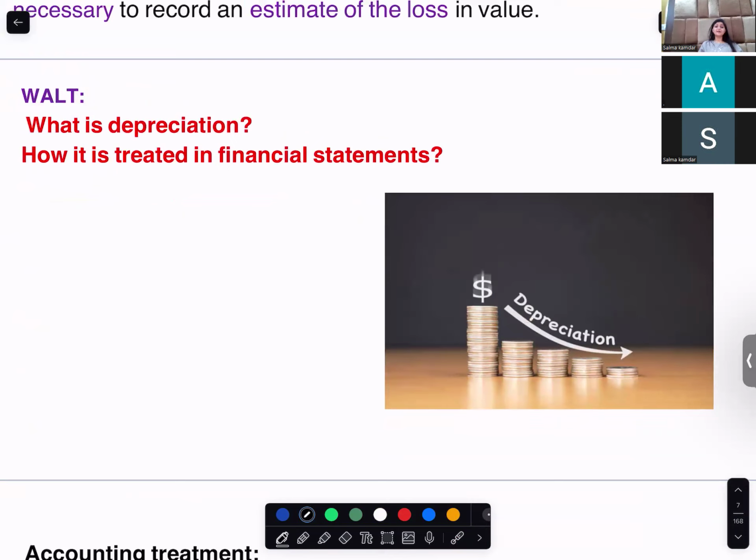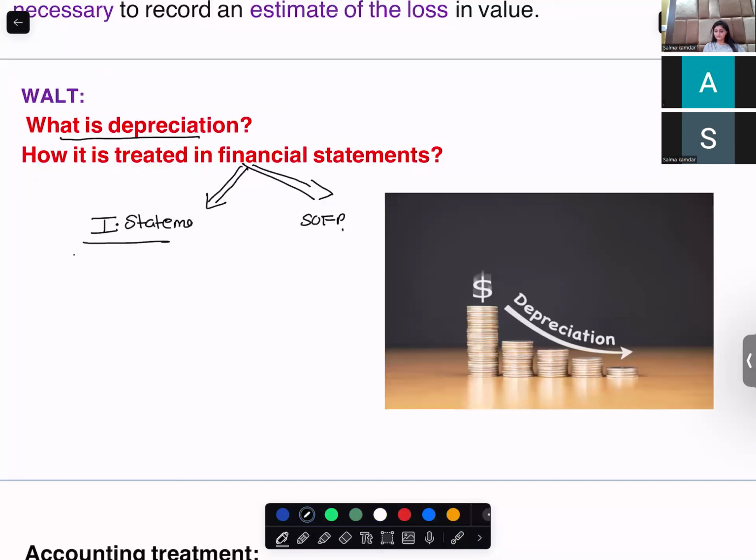So the question that comes over here is, how is depreciation treated in your financial statements? Can you give me two financial statements that we have? Income statement and statement of financial position. So we have two financial statements. Our first financial statement is income statement, and our second financial statement is statement of financial position. So how do we treat depreciation in our financial statements? In income statement, it's recorded in the other expenses. In SOFP, it's recorded in the non-current assets section.